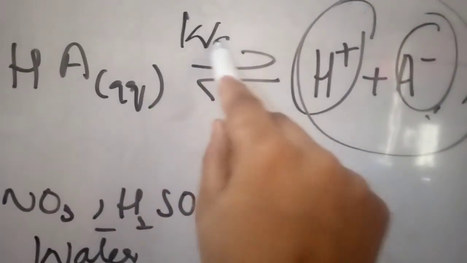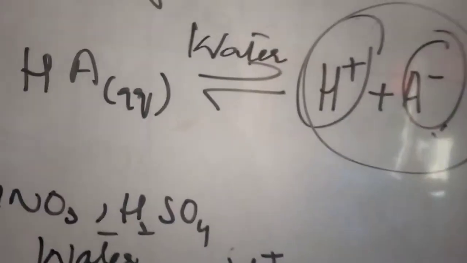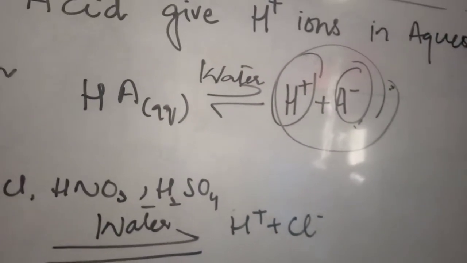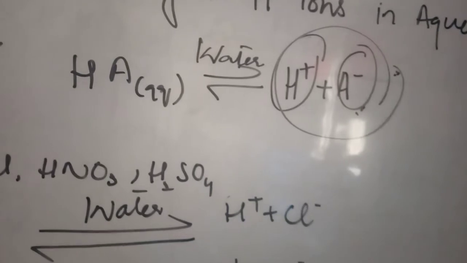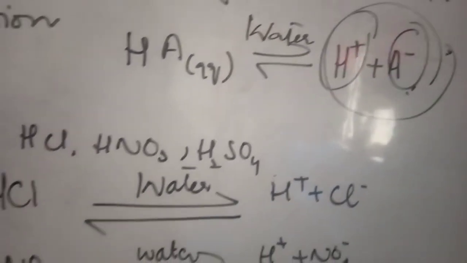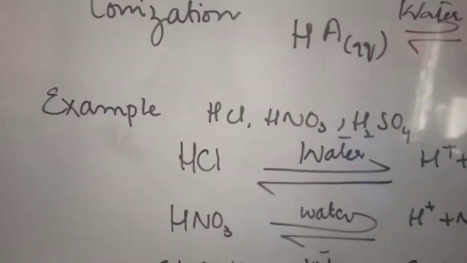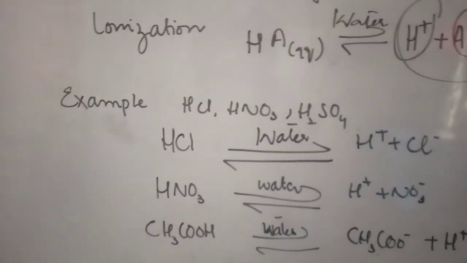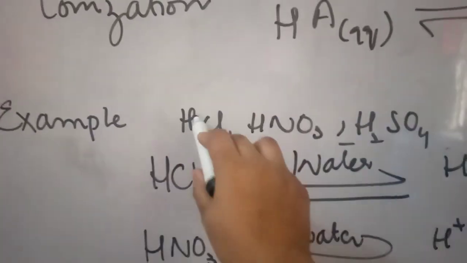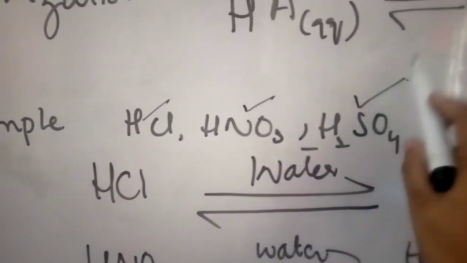This is the whole concept of ionization. Ionization usually takes place in water. When we add any compound in the water, it is converted into its ions, positive and negative ions. If your acid is strong, it produces more positive and negative ions. Let's discuss with examples. Here we have examples HCl, HNO3 and H2SO4. This is hydrochloric acid, nitric acid and sulfuric acid.